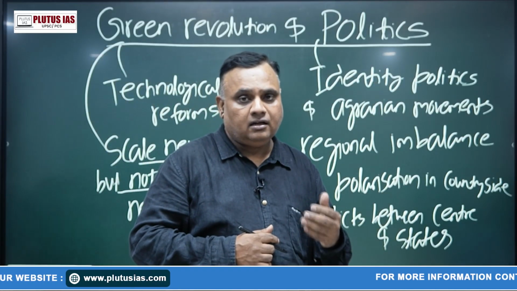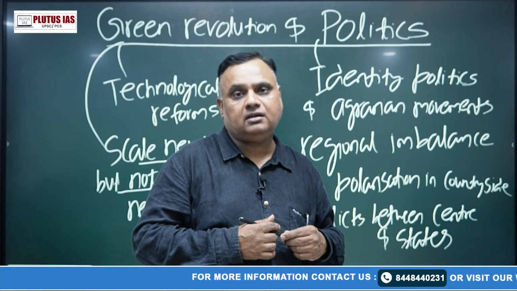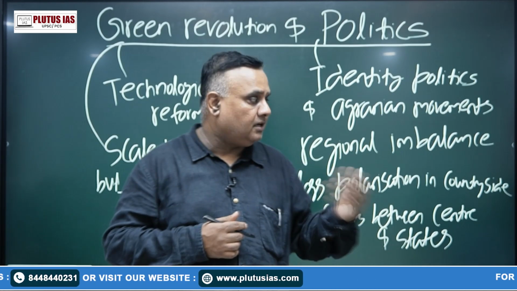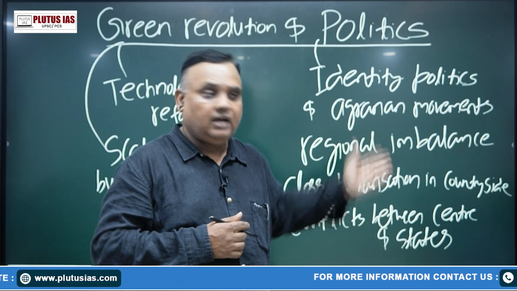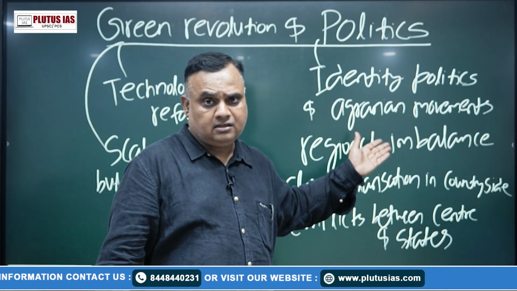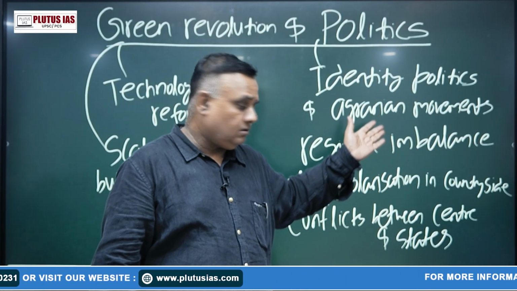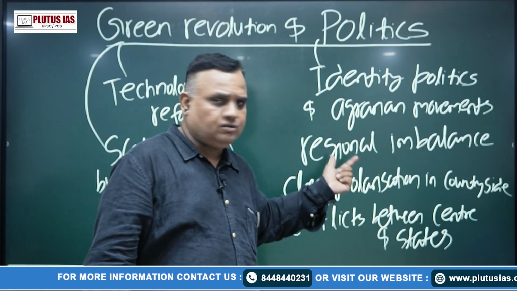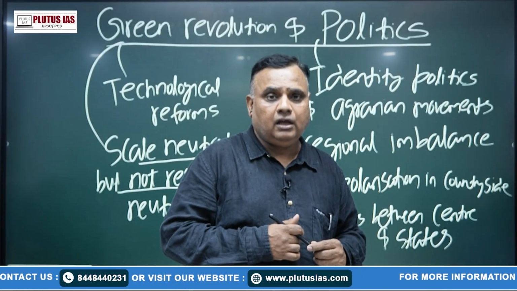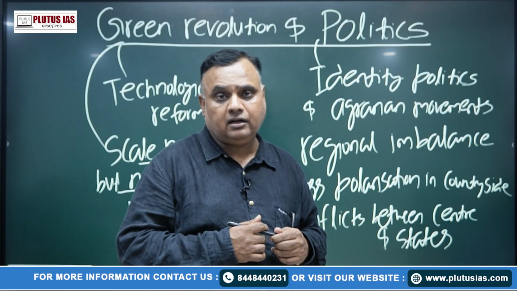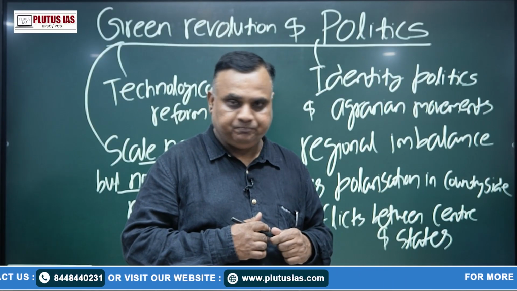states, and Red Revolution emerged, that is Maoist violence, that is communist violence emerged in these eastern states, and many districts of these eastern states like Chhattisgarh, Jharkhand, Bihar and northern Andhra Pradesh, partly some tribal areas of Maharashtra also affected by red violence or left wing violence, which is a grave threat to our internal security.